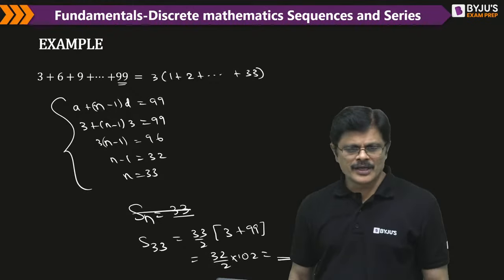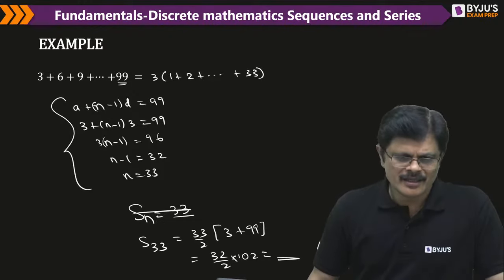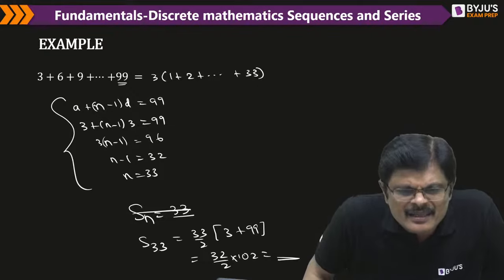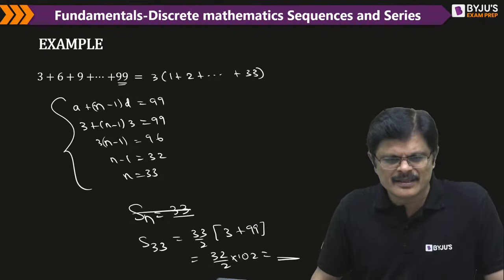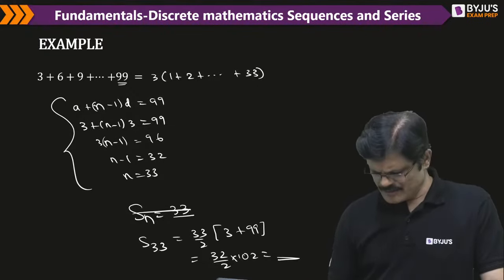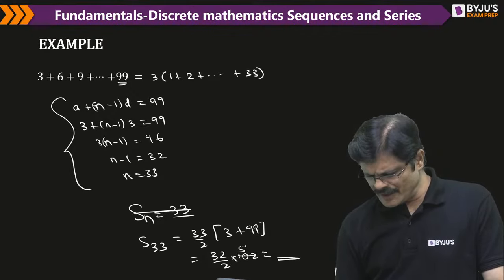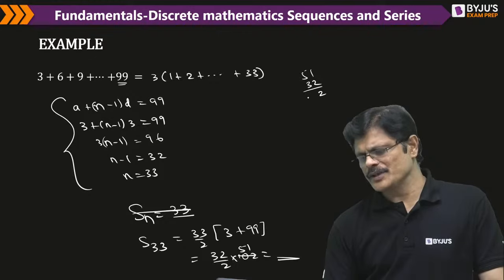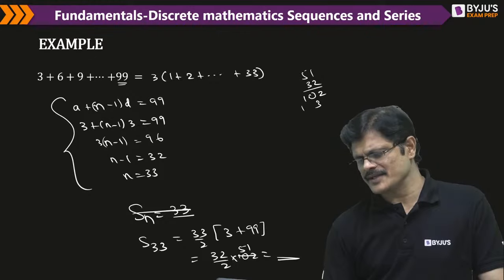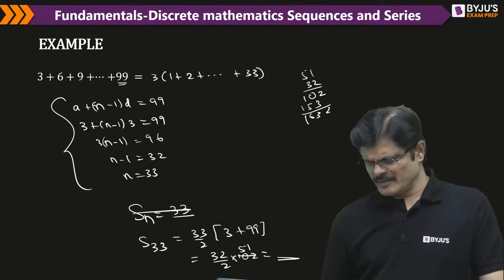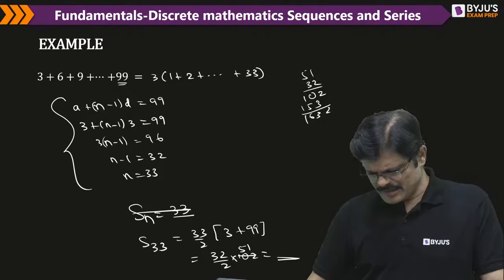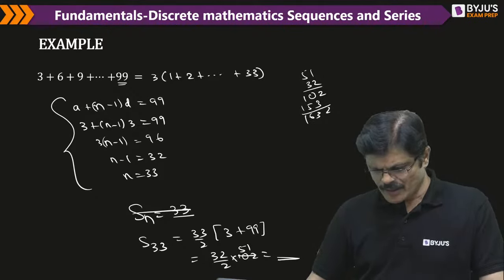Right? Oh, 1683. Am I asking any question? 102, 54, 51. 51 into 32. 2 ones 2, 2 fives 10, 3 ones 3, 3 fives 15, 1632. Why am I getting 1632? Oh, achha, 33.